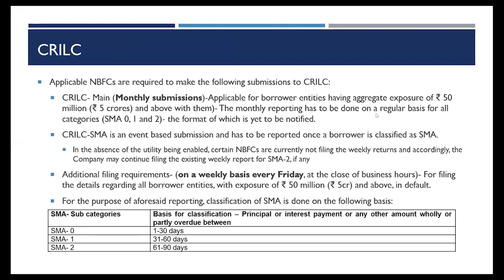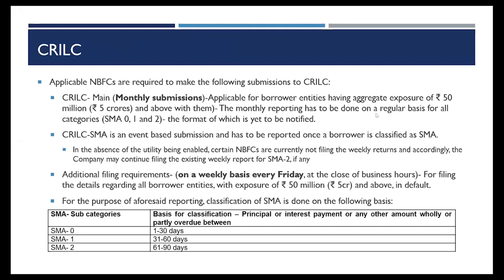Also, earlier it was only SMA2 that required reporting. Now any SMA account has to be reported. However, in the absence of any utility being enabled, what the NBFCs are currently doing is they're not filing the weekly return, and they're continuing with the existing weekly report of SMA2 itself.